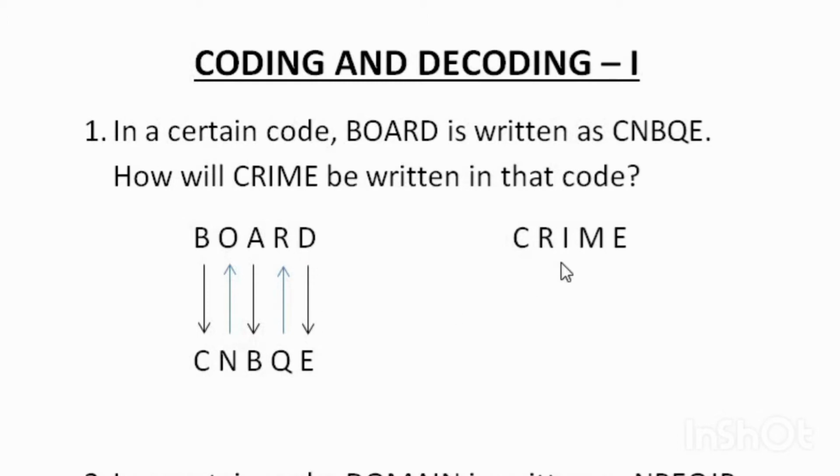In a similar way, how can we write crime? First, the next letter of C, it is D. Then, the previous letter of R, it is Q. Then, the next letter of I, it is J. Then, the previous letter of M, it is L. And the next letter of E, it is F.